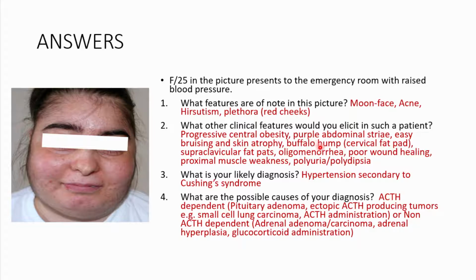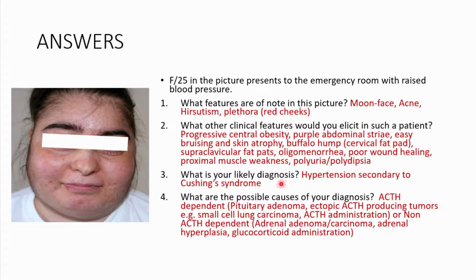They may sometimes have a buffalo hump, or cervical fat pad, which may present as a kyphosis or a hunched back. You may sometimes have a supraclavicular fat pad. In this case, given that it's a female, there may be oligomenorrhea or amenorrhea. There may be some poor wound healing. There may be proximal muscle weakness, like I already told you. There may be polyuria or polydipsia.